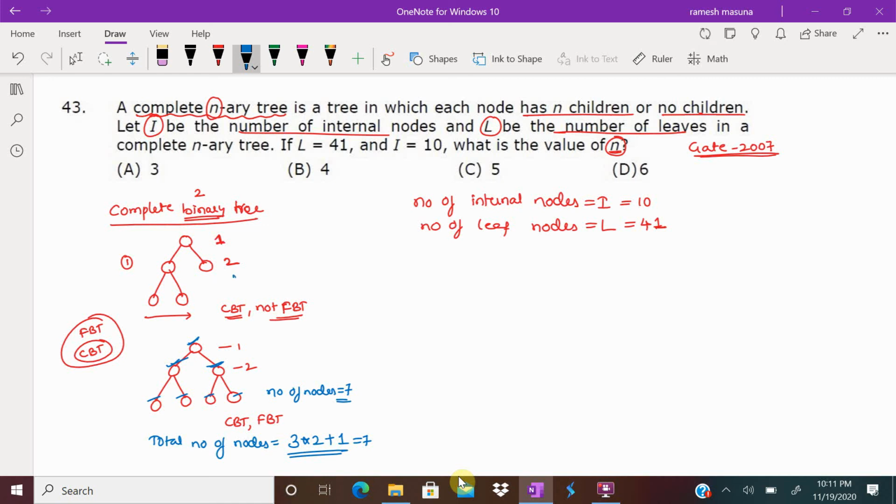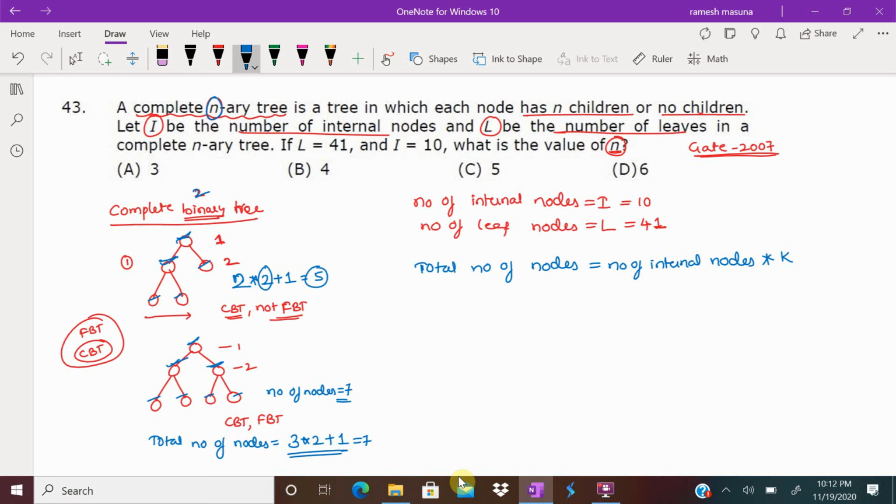Similarly here also. How many internal nodes? Here we have 2 internal nodes, 1, 2. Because it is a complete binary tree, each internal node will have how many children? 2 children. Plus 1 for the root node. So totally how many nodes? 5 nodes. Look, 1, 2, 3, 4, 5 nodes. So the total number of nodes is equal to the number of internal nodes. Here I am going to write the formula. Total number of nodes is equal to number of internal nodes into k-ary tree. Here I have used 2 because I am considering a binary tree.